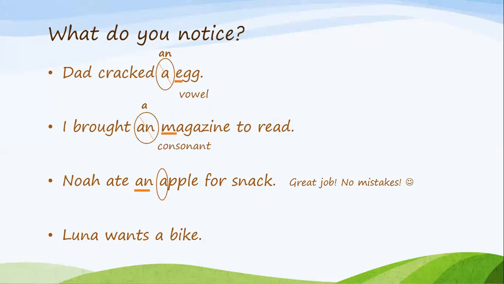Luna wants a bike. You identify the article a and you look at the word after it. Bike starts with B. B is a consonant sound. So great job, no mistakes. It's correct. Luna wants a bike. Awesome.